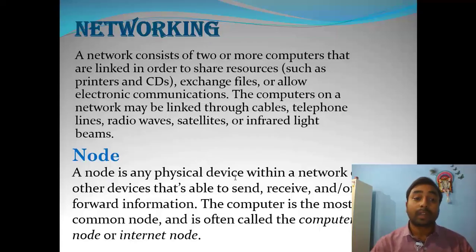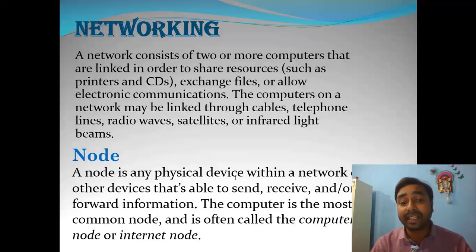Now, about the node. A node is a physical device within a network, and other devices that are able to send or receive information. A node is a physical device with whose help it is able to send, receive or forward information. This is one of the most popular and common physical devices in a computer network.